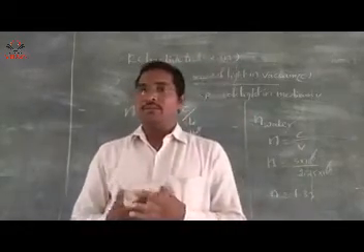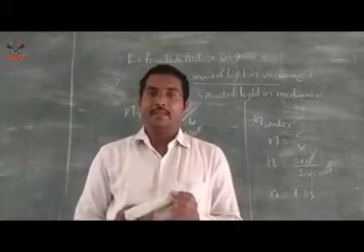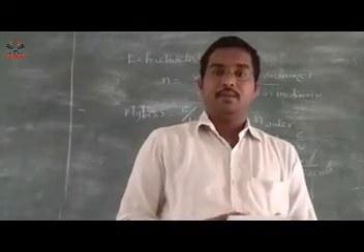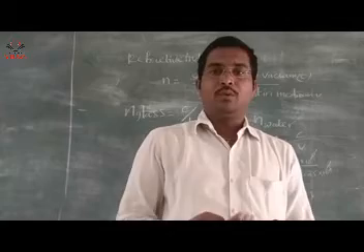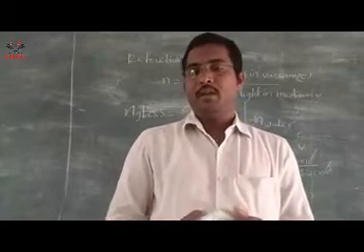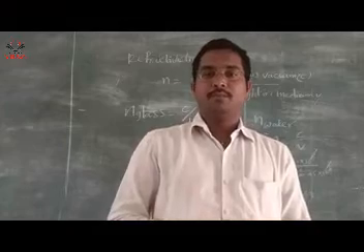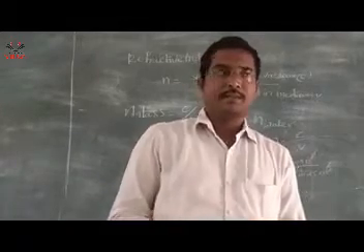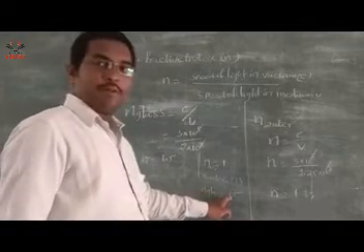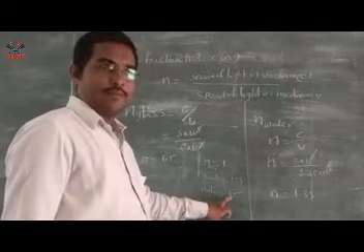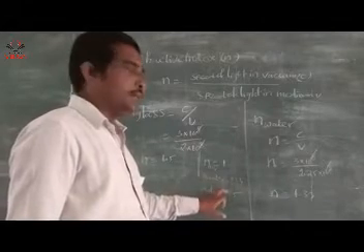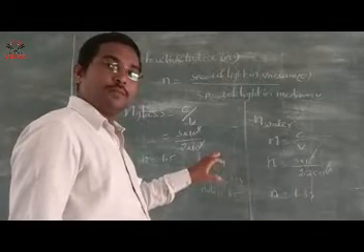But what is the use of this refractive index? Based on refractive index we decide how fast or slow the speed of light is in the medium. If refractive index is more, the speed of light is less. See, in the case of glass, 1.5 is more refractive index. When refractive index is more, the speed of light in the medium is also less.